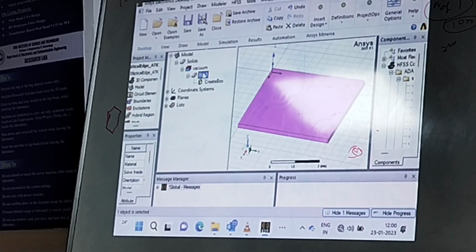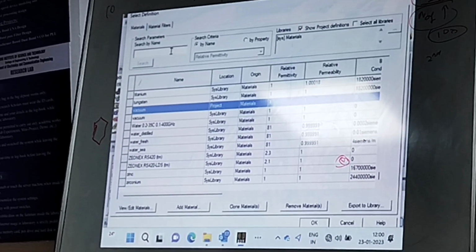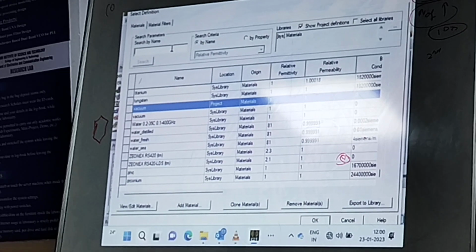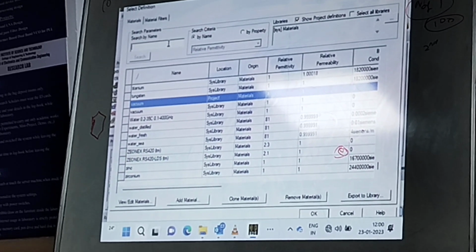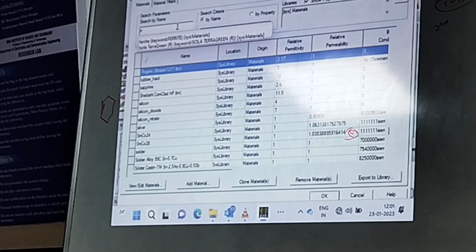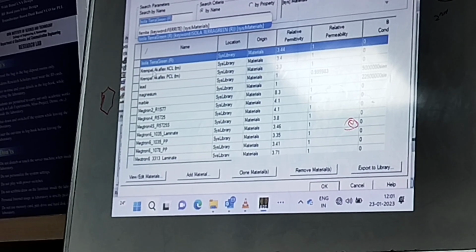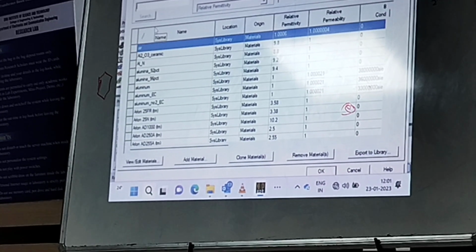So in this case, go to Box1, right click, go to assign materials here. Once you click on assign materials, the material library will be opening here. You can go for materials. For this particular antenna we had the dimensions, I had used Rogers material.